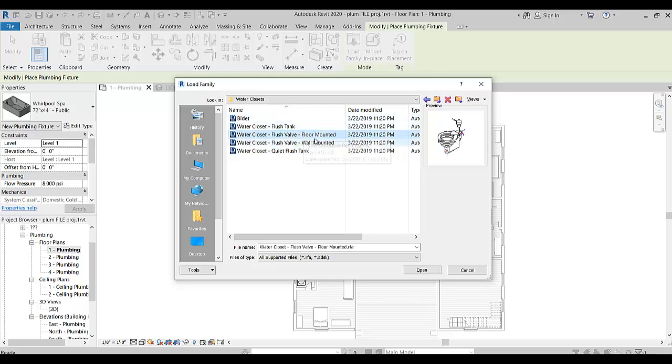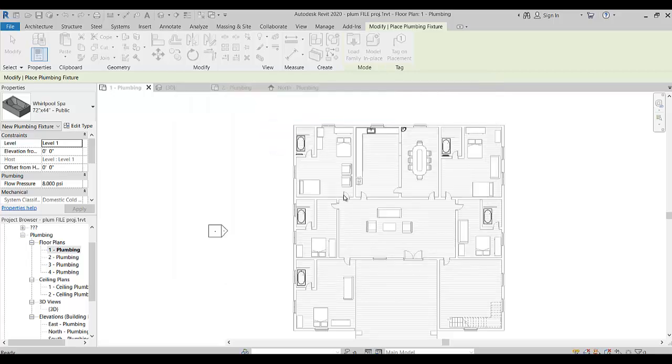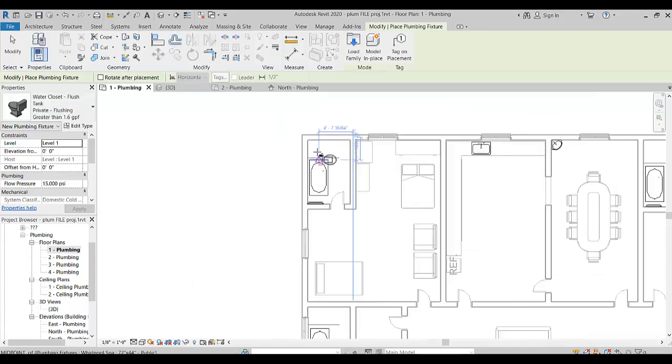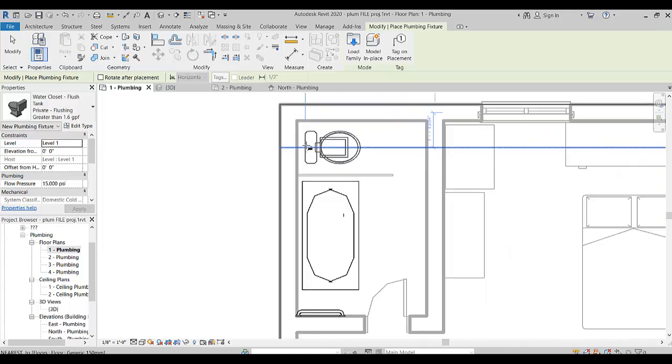This is floor mounted water closet, and this is wall mounted, and this is without flush tank. So we can select this type of water closet, and now I can place this here.